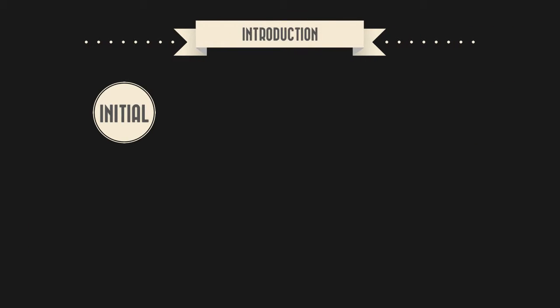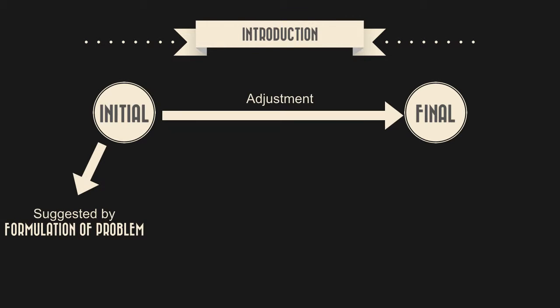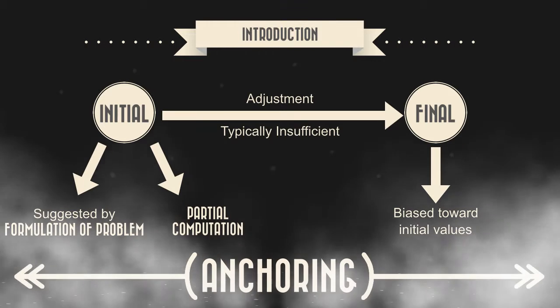In many situations, people make estimates by starting from an initial value and then adjusting it to yield the final answer. The initial value, or starting point, may be suggested during the formulation of the problem, or it may be the result of a partial computation. In either case, adjustments are typically insufficient. That is, different starting points yield different estimates, which are biased towards the initial values. We call this phenomenon anchoring.